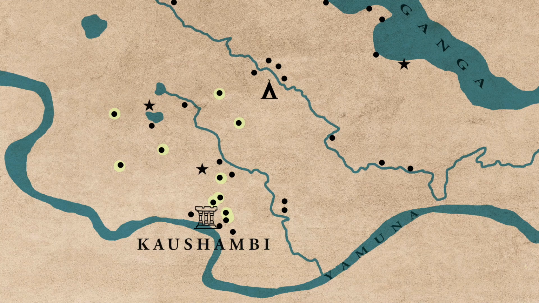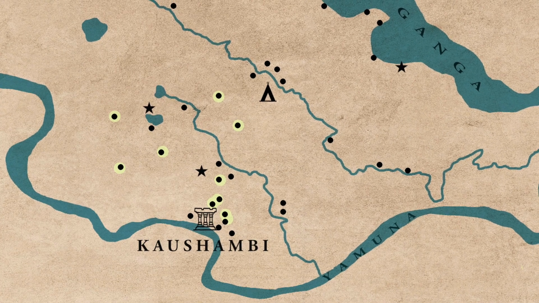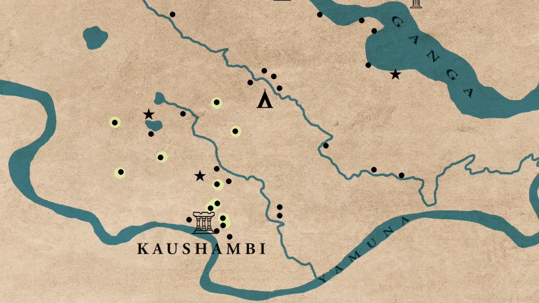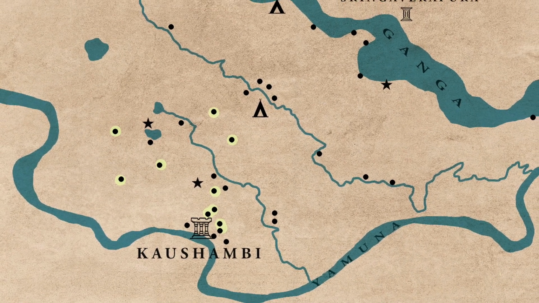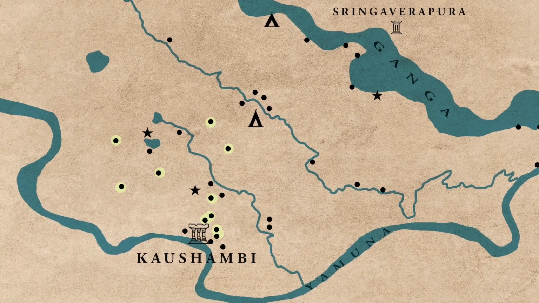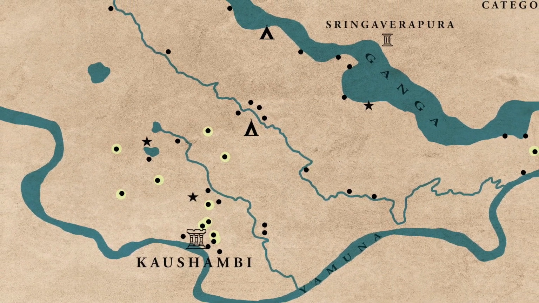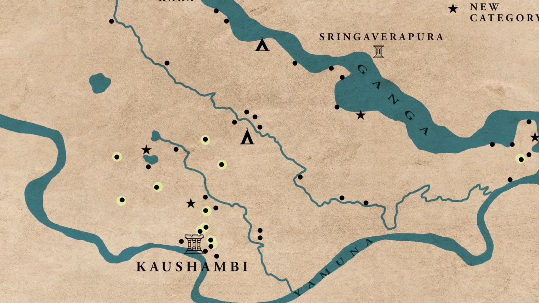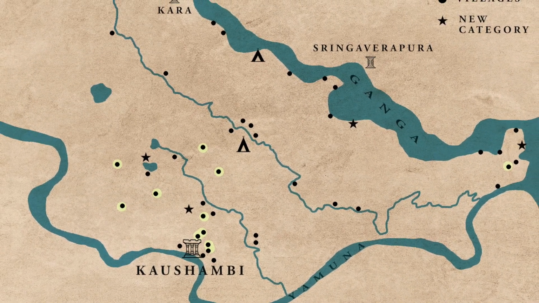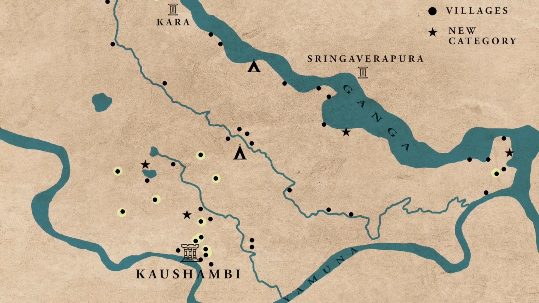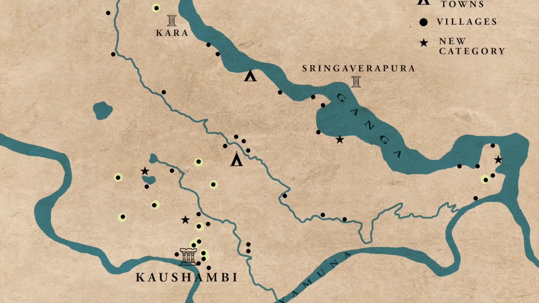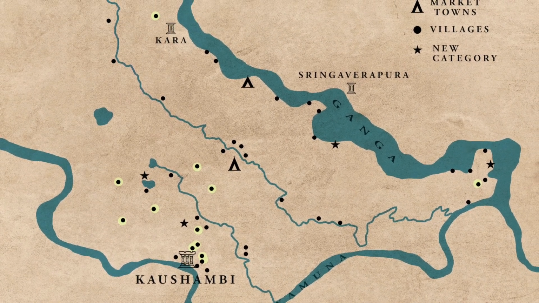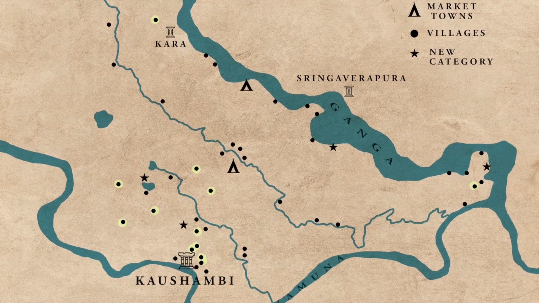Now, another significant change which we can see during this period is how the different sites are located. If you look at the map of this period, you will find that some of these new villages are no longer situated along the water course. Some are located in the hinterland. It is generally argued that these settlements were probably situated near lakes. This movement away from the banks and towards the hinterland was most likely facilitated by the large-scale use of iron implements that allowed the clearance of forest and cultivation of the clayey alluvial soil of the Doab region.